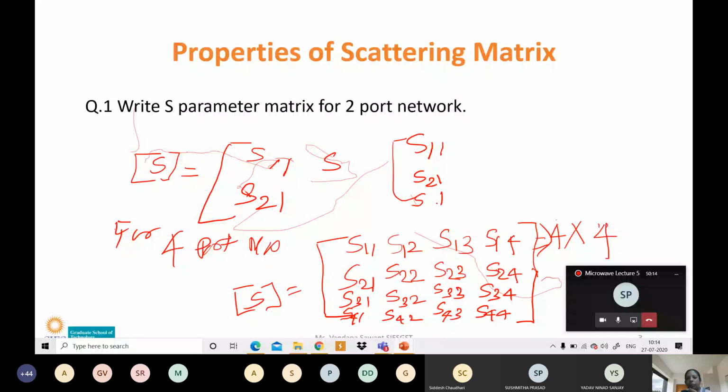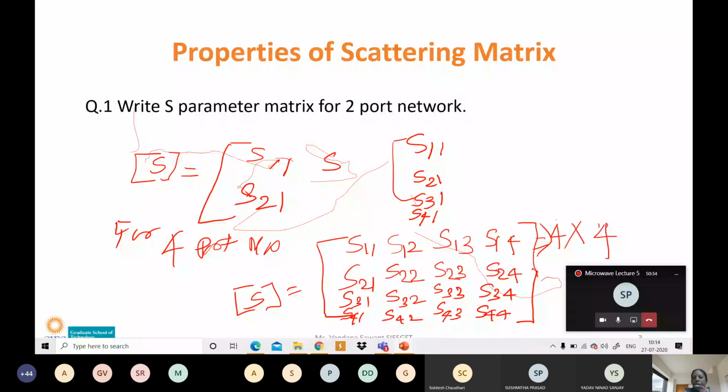Then for a 4-port network, we are again adding one, incident at 1, then reflected may be available at 4. So in that way, we can write all the possible S parameters in one particular matrix, and that is called the S parameter matrix, for the various ports of the network.